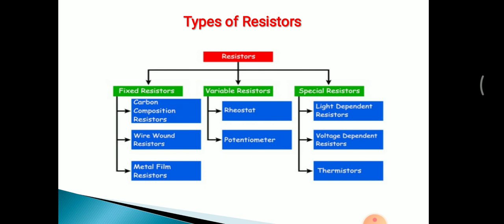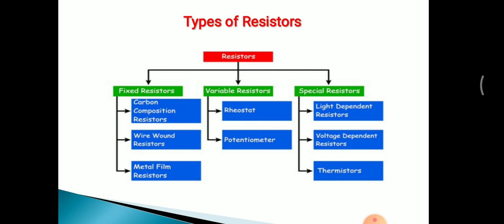So, types. These types vary depending upon their construction, power dissipation capacity, tolerances, and so on. But there are three main types of resistors: fixed resistor, variable resistor, and special resistor.